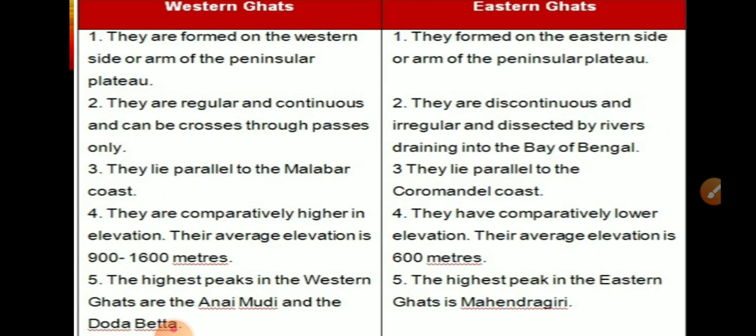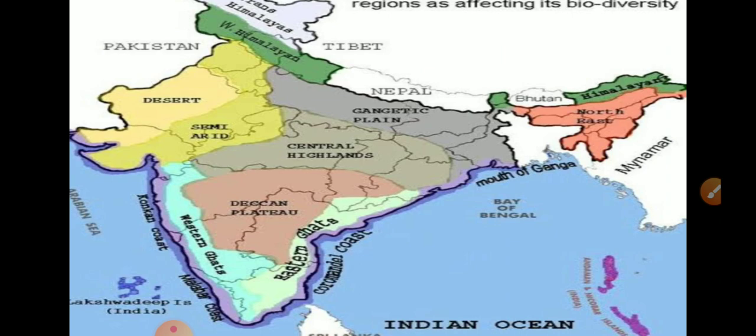So, Western Ghat on the west side is regular and continuous, parallel to the Malabar coast, comparatively higher in elevation, and the highest peaks are Anaimudi and Doda Beta. Eastern Ghat on the eastern side is discontinuous, lies parallel to the Coromandel coast, has comparatively lower elevation, and the highest peak is Mahendragiri. So this is all about Western Ghat and Eastern Ghats.